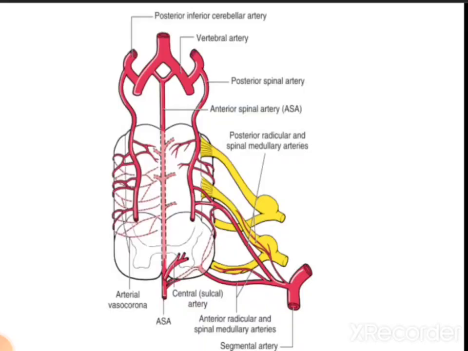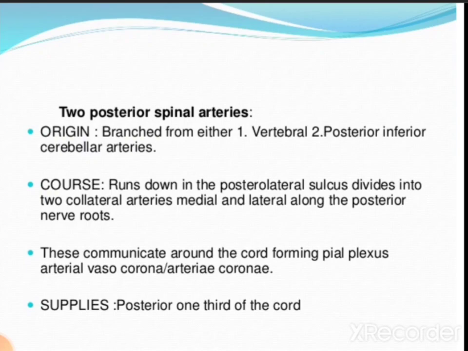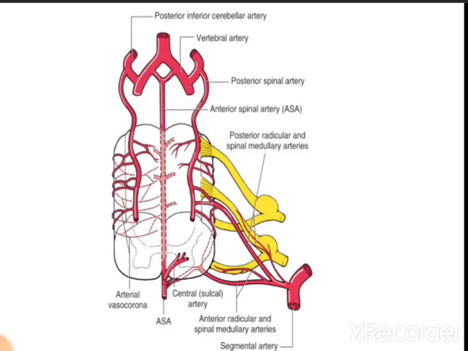So here we can see the formation of the posterior spinal artery by the PICA as well as the vertebral artery. This is the posterior spinal artery, which is supplying the posterior 1/3 of the spinal cord.